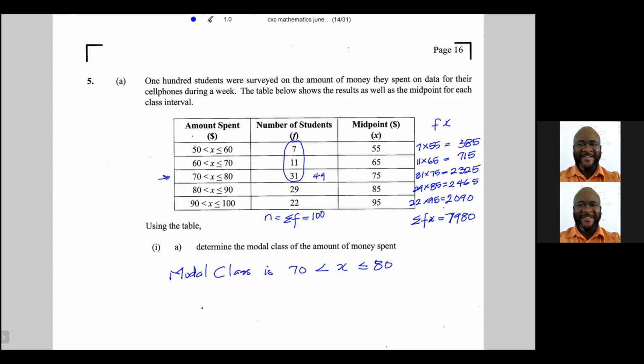Now if I add 49 to 29, I'm going to get 78. So what that is saying is that value number 49 to value 78 lies within this region.